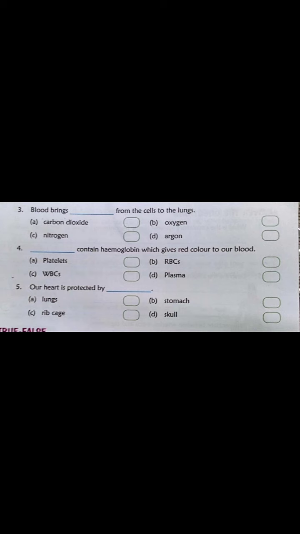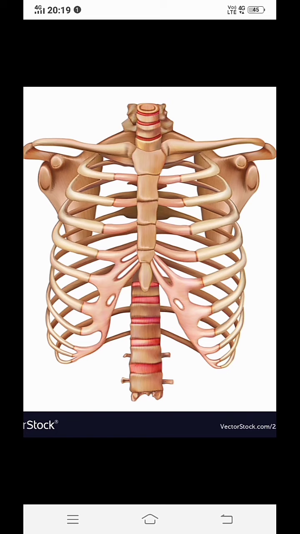Now fifth one. Our heart is protected by dash. First option is lungs, second one is stomach, third one is rib cage, and fourth one is skull. So our heart is protected by what? Rib cage. Yes, all of you just look at the picture here. Rib cage looks like this. Our heart is safely placed in the rib cage. Our lungs are also placed in the rib cage.